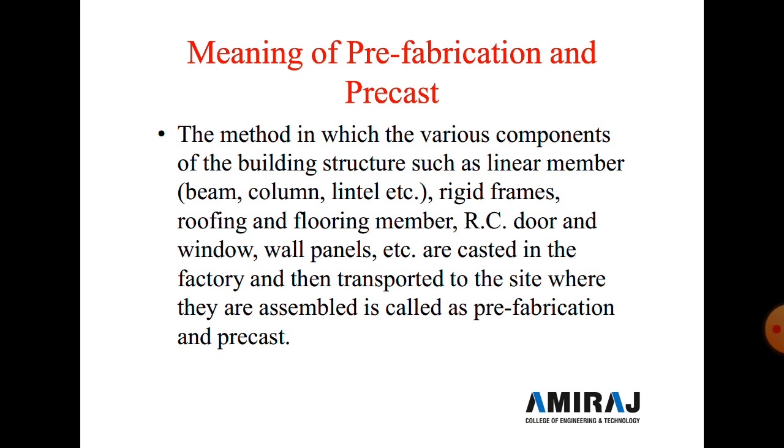Now the meaning of prefabrication and precast. The method in which the various components of the building structure, such as linear members like beam, column, lintel, etc., and rigid frame, roofing and flooring members, RC door, window, wall panels, etc., are casted in a factory and then transported on site where they are assembled, is called prefabrication and precast.